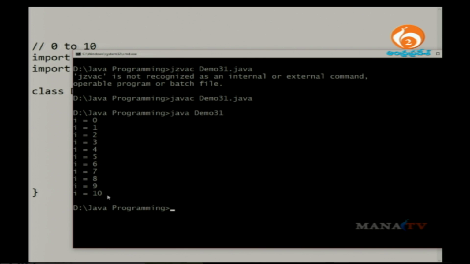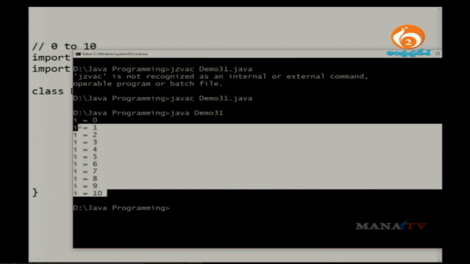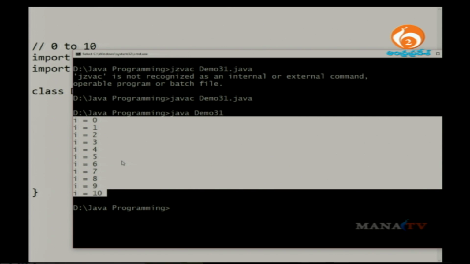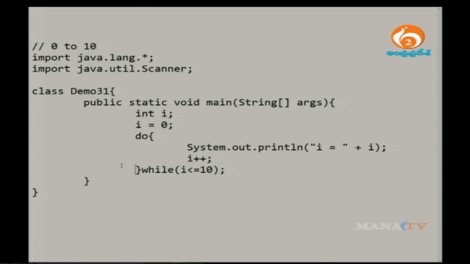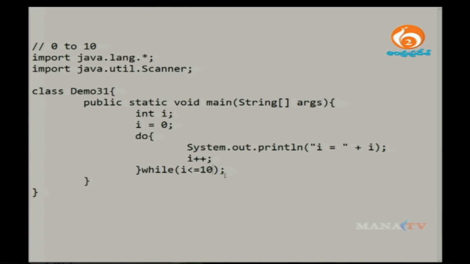So how many values are printed? The values printed with the while block are the same ones printed with the do-while block. Any changes here? No changes. If I want to print 0 to 10, I can write it the same way as the while block, and I can also write it with a do-while block. I will show you the differences with an example later. Yes, is it clear guys?